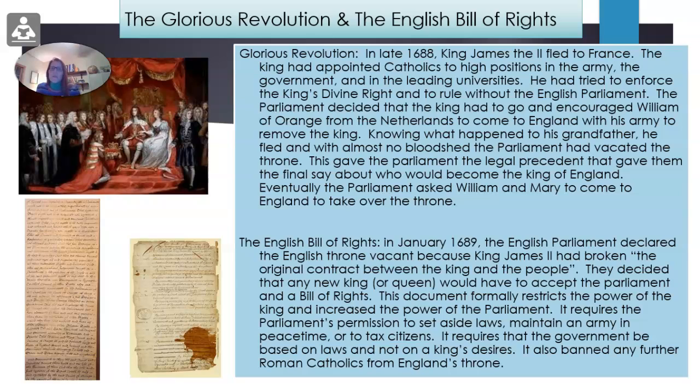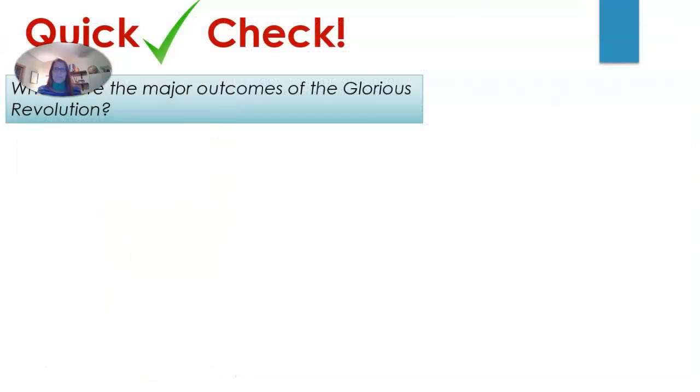It required the Parliament's permission to set aside laws, maintain an army in peacetime, or to tax citizens. It requires that the government be based on laws and not on a king's decree. It also banned any further Roman Catholics from England's throne. So, moving from an absolute monarchy, where the king or the queen has all power and all say, to moving maybe a little bit towards a constitutional monarchy.